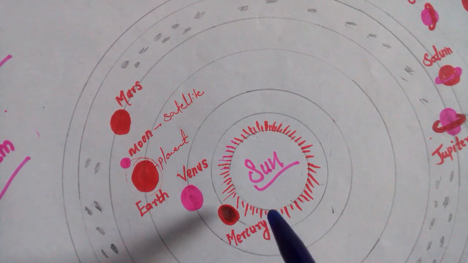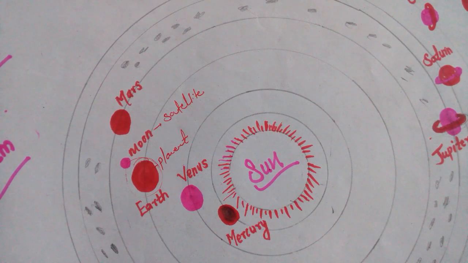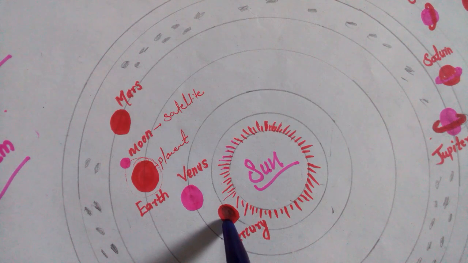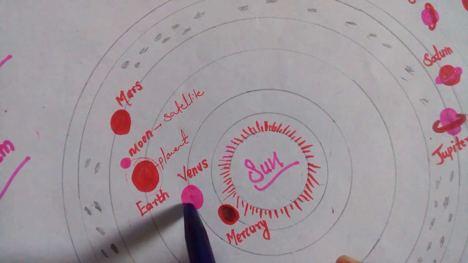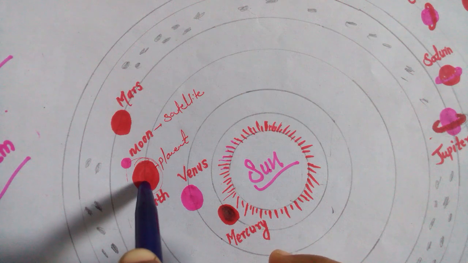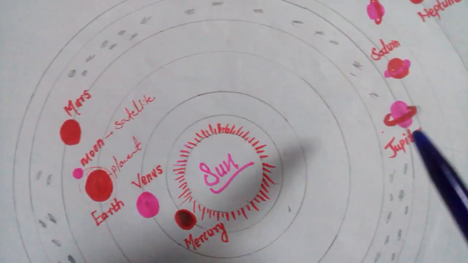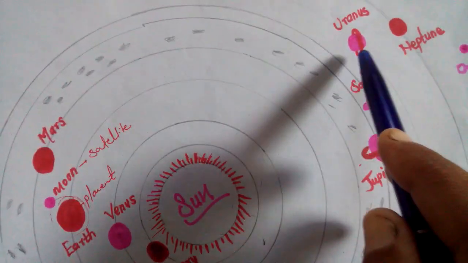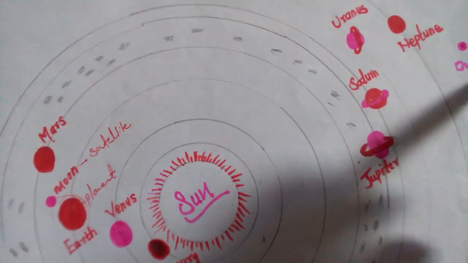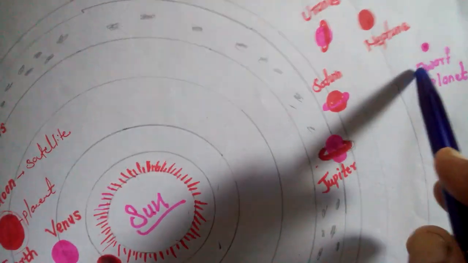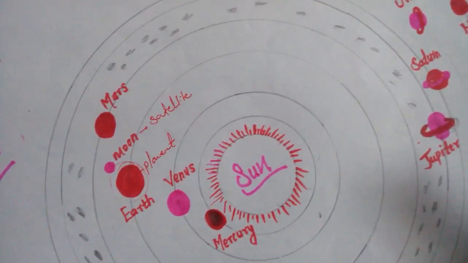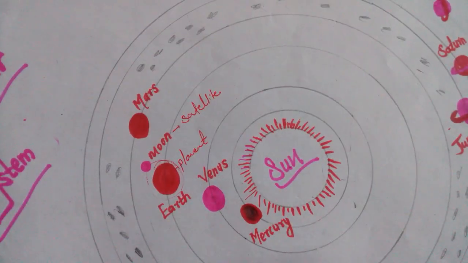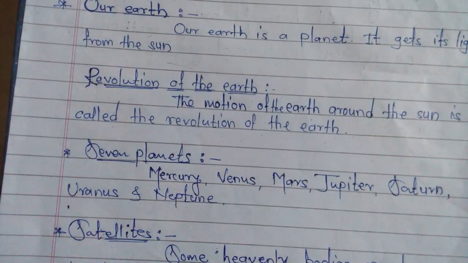Okay, so the 7 planets are situated like this: the first one Mercury, then Venus, here Earth is there, then Mars, Jupiter, Saturn, Uranus, Neptune, and here the dwarf planet is there. All of you understood? Now see students, what is meant by satellite?